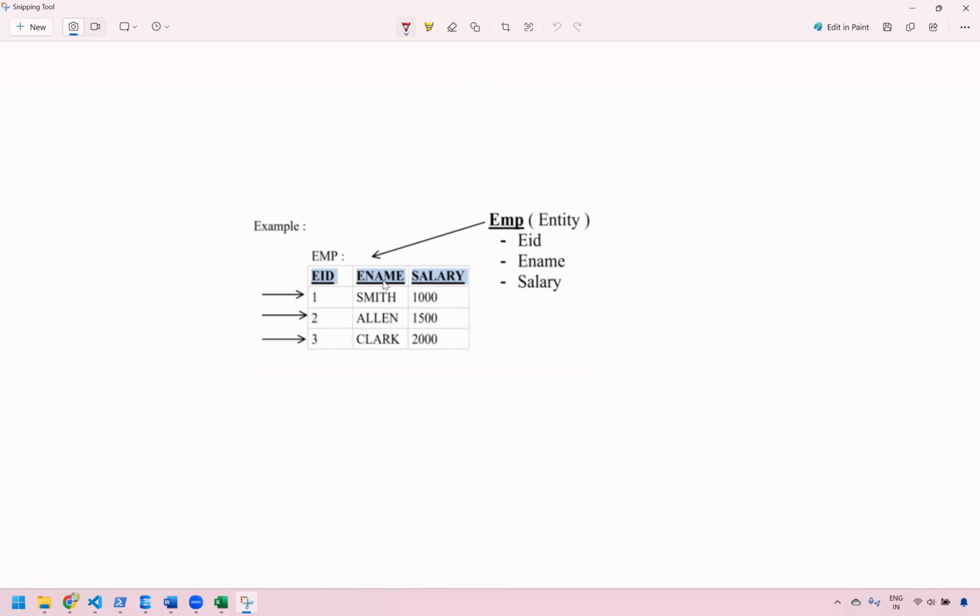Now, this combination of rows and columns, where we get an individual smallest unit of a table, is called a cell, where we actually store the data. So this gives a visual understanding of how a table is structured and how data is seated inside a table.